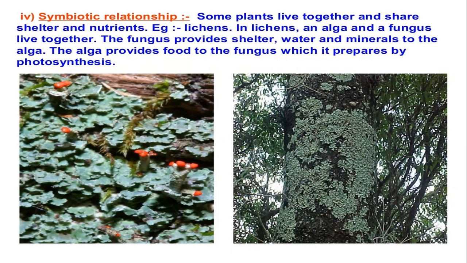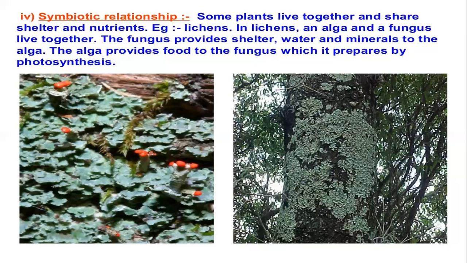Fungus gives shelter, water, and minerals to the alga, and in return alga provides food to the fungus, which is prepared by the process of photosynthesis. As alga is green in color, it can prepare the food. But fungus provides shelter, water, and minerals to the alga. Both are helping each other. So this is the best example.